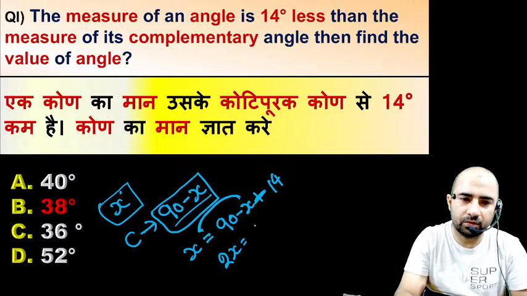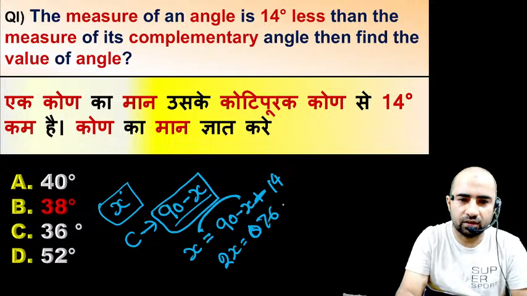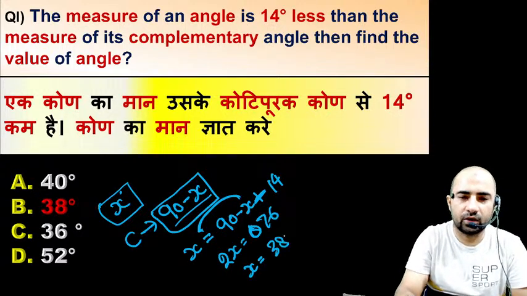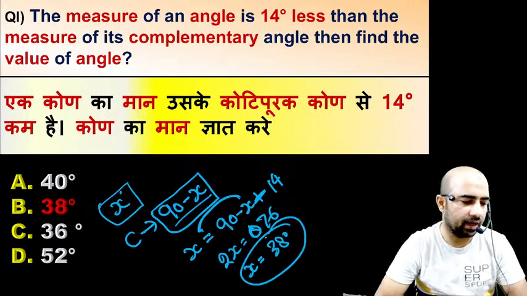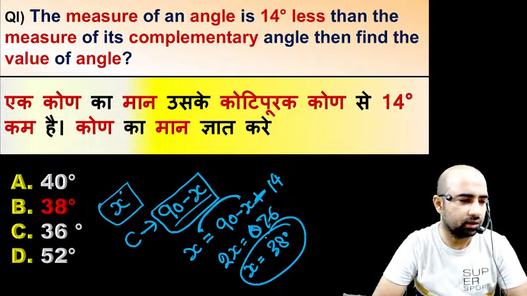So 2x would be equal to 76, then x will be equal to 38. You can also solve with the help of concept, and I have already told you how you can solve this question with the help of hit and trial method. Any confusion, guys?